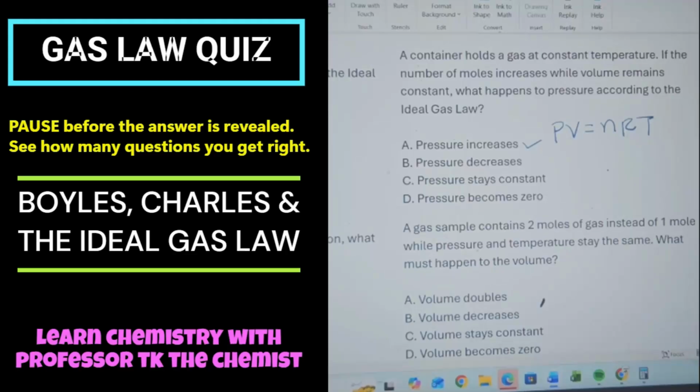So this one right here, you're going to have to go and dig into your notes so that you can understand the process with the ideal gas law, okay?